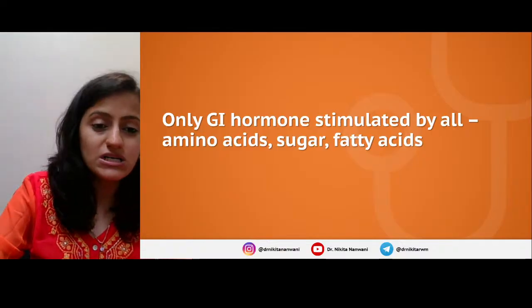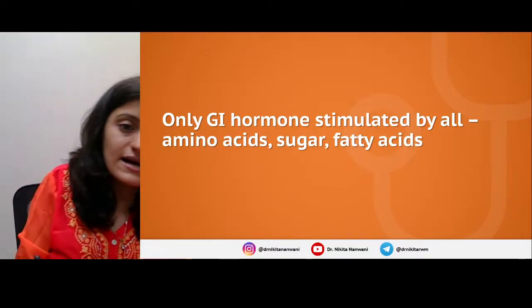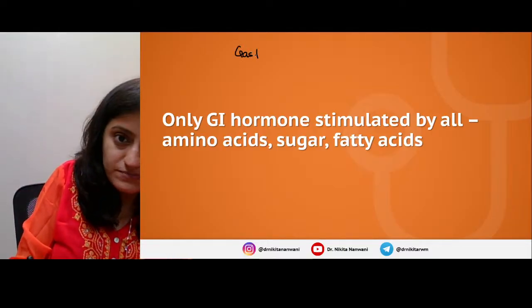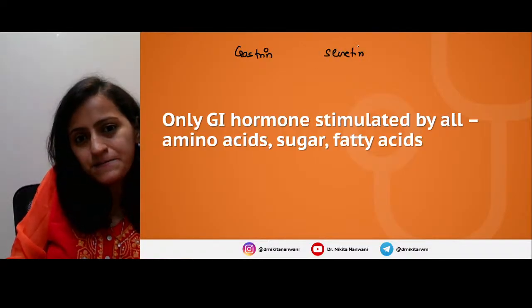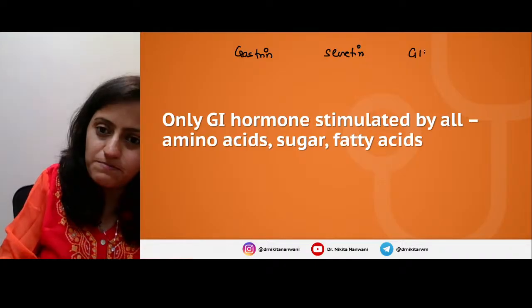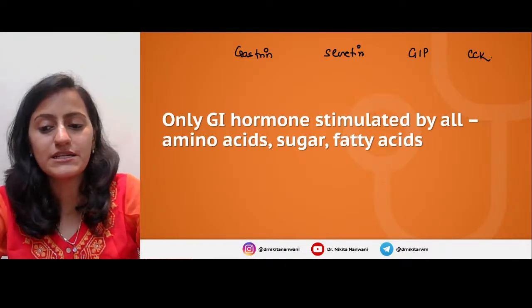Next one, which is the only GIT hormone which is stimulated by all, like whatever you eat, whether it is sugars, amino acids or fatty acids. Again, the four options here. Is it gastrin? Is it secretin? Is it GIP or is it CCK, right? The four main hormones that we need to know.